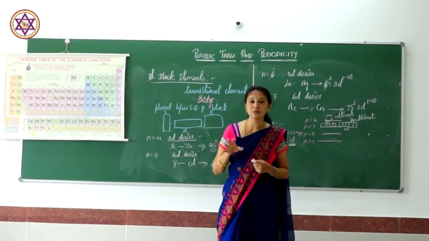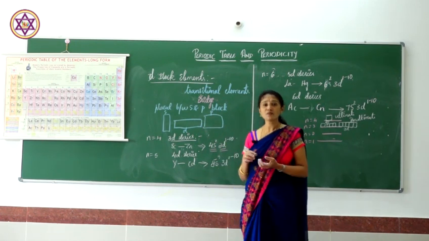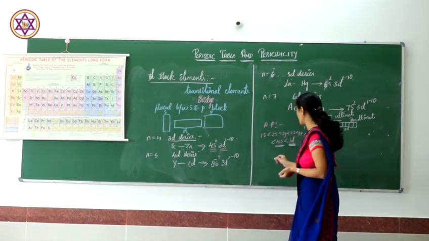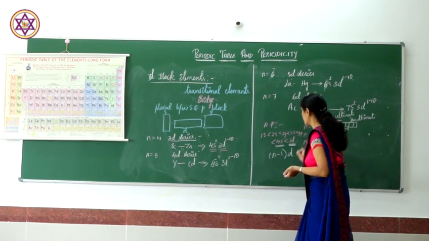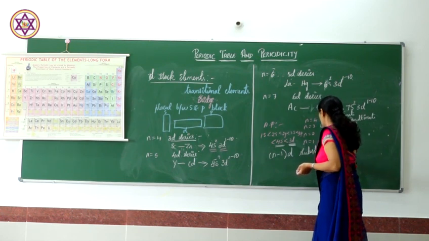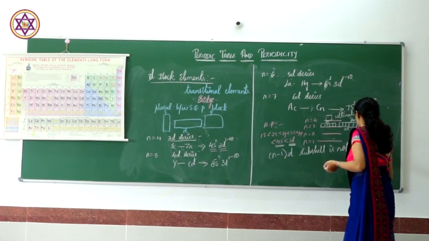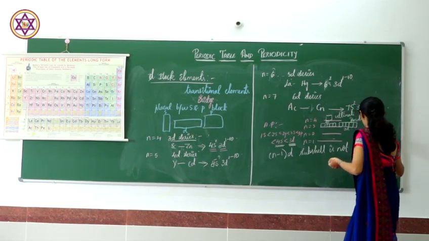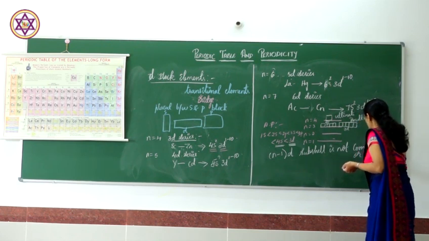For the explanation of d block: the filling of the (n minus 1) d subshell is not completely filled, or partially filled.